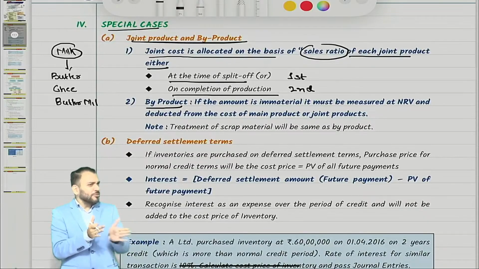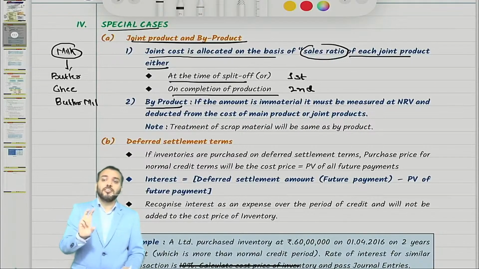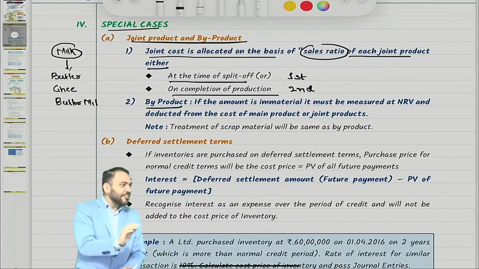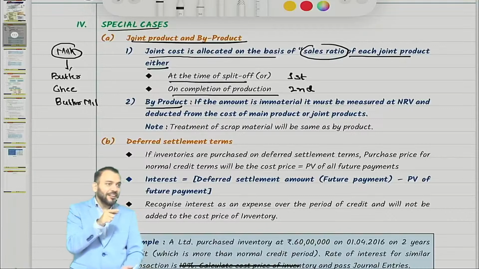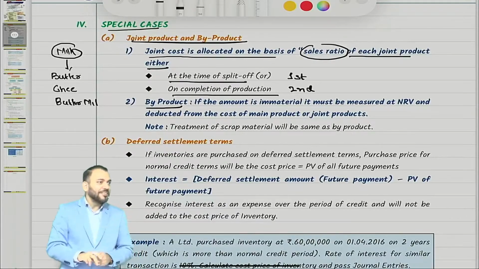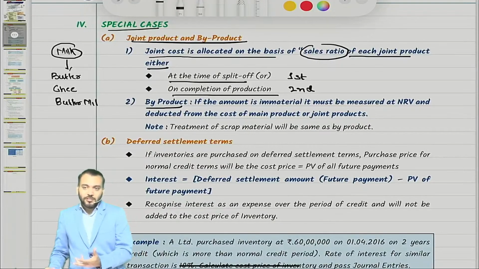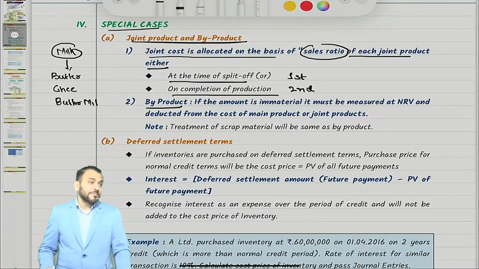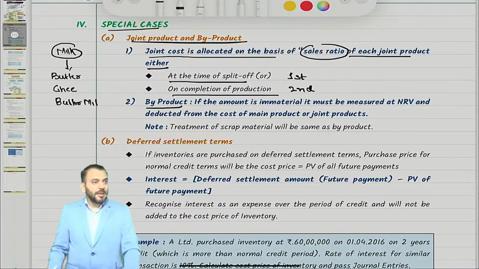I think you have seen your mother also doing like this. Ghee, ghee, ghee. Then at the end, someone will come and she will give, my dear son, my dear daughter, take this buttermilk. That is buttermilk, isn't it? But the intention was to produce butter and ghee. What was produced? Buttermilk, which can be sold in the market. Is this buttermilk a byproduct? Yes, this buttermilk is a byproduct.